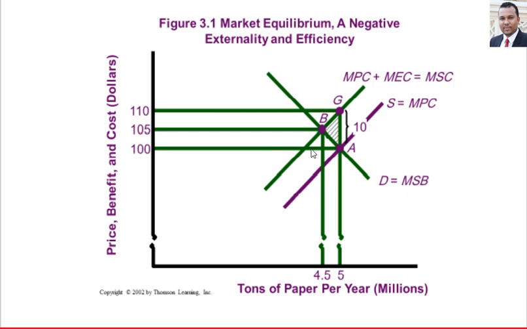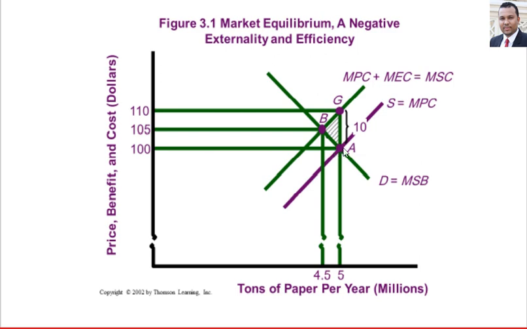If you want to know the value of the negative externality, we can calculate it in two ways. The first, we go back to our original equilibrium at point A, where the quantity equals 5 and the price equals 100.